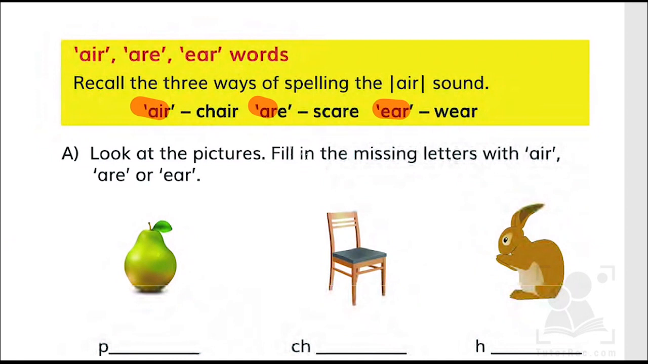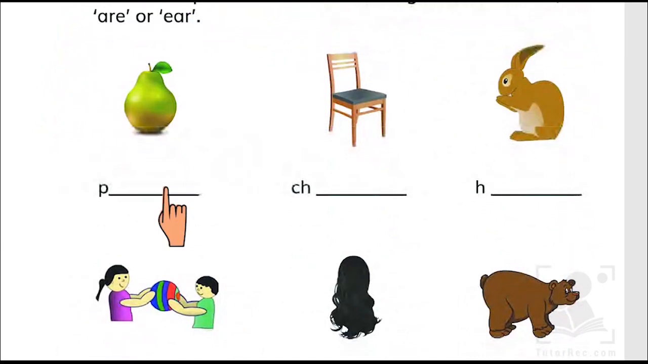Let's start. We have to look at the pictures and fill in the missing letters with A-I-R, A-R-E or E-A-R sounding air. Pear, P-E-A-R, pear. Chair, C-H-A-I-R, chair. Hair, H-A-R-E, hair.